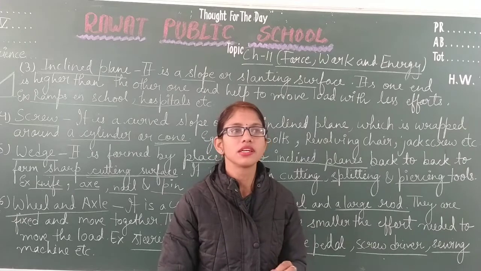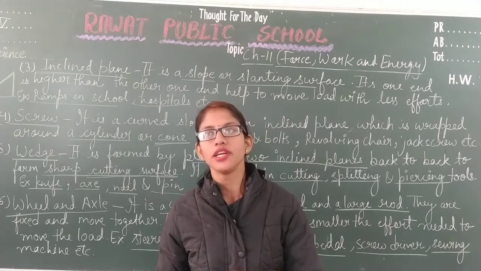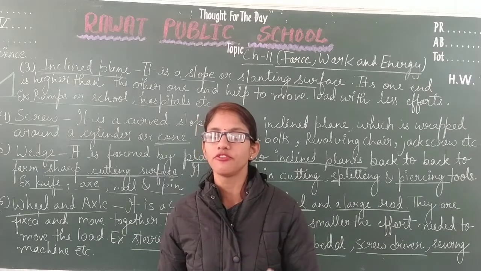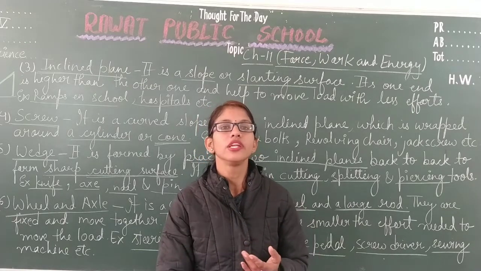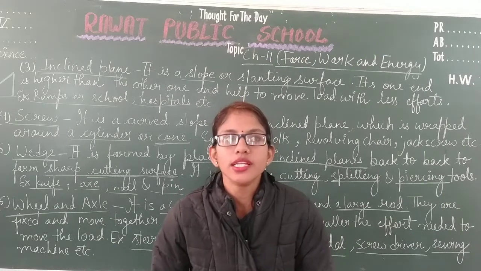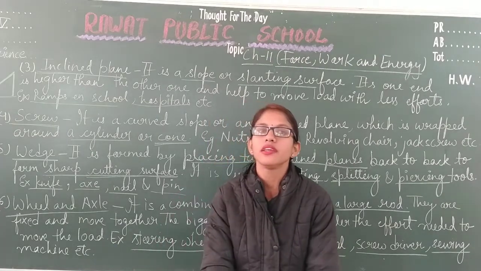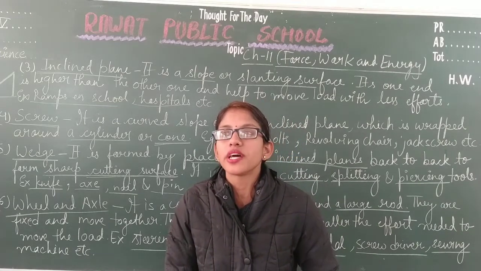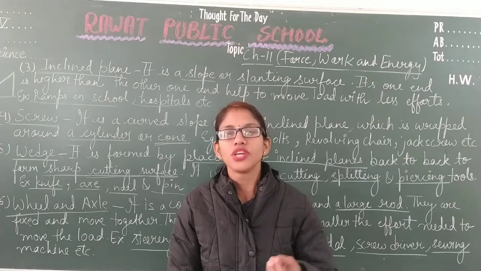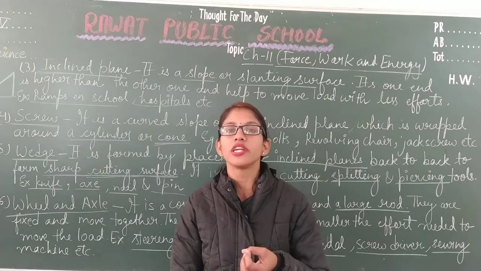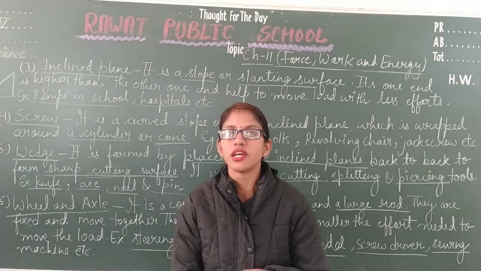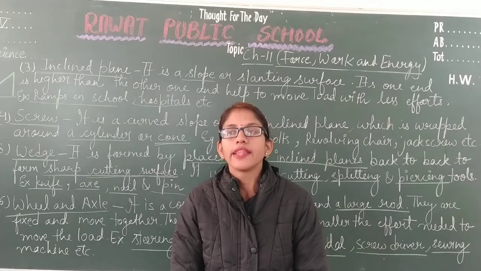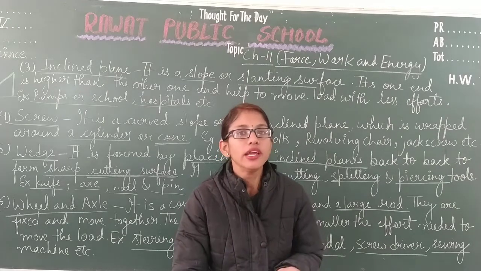In this, the fulcrum is the point at which the lever is fixed, whereas the load is the region where the object that we have to lift is placed, and the effort is the force that we apply to lift the object. After this, the pulley, the second type of simple machine. In this the wheel is present, and at the rim of the wheel grooves are present in which the rope, chain or belt will run, which helps us to lift objects with less effort. The pulley is further classified into 2 types: the fixed pulley, in which the pulley is fixed, and the movable pulley, in which the pulley moves.